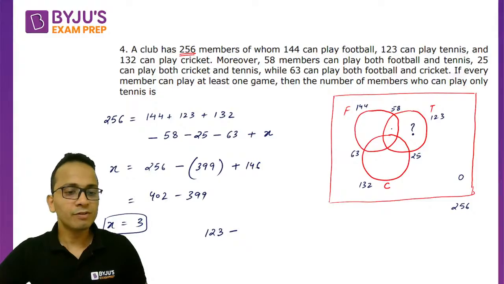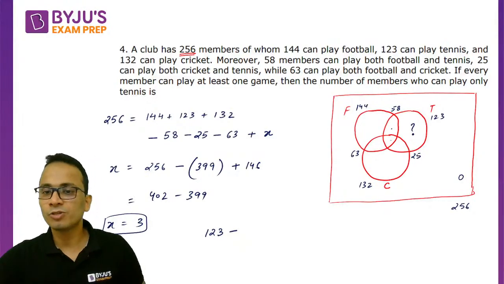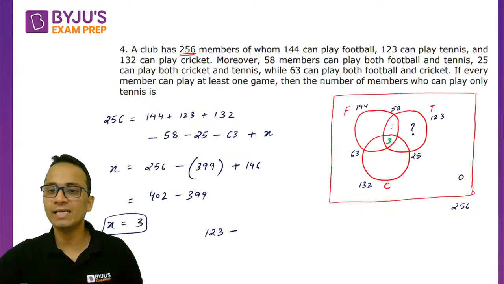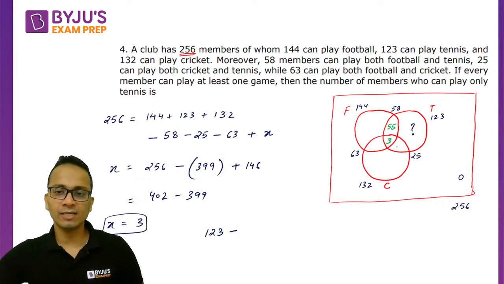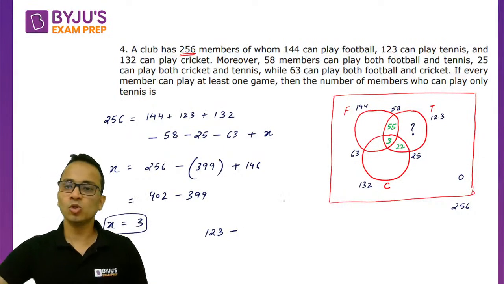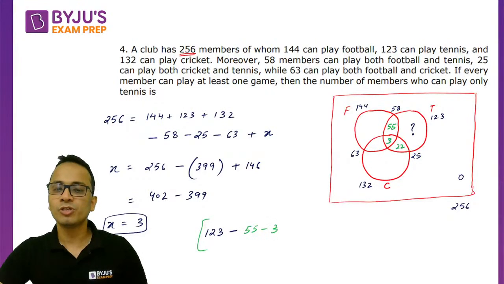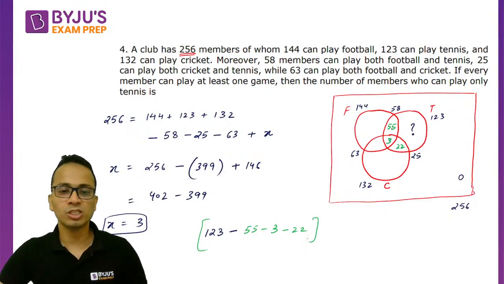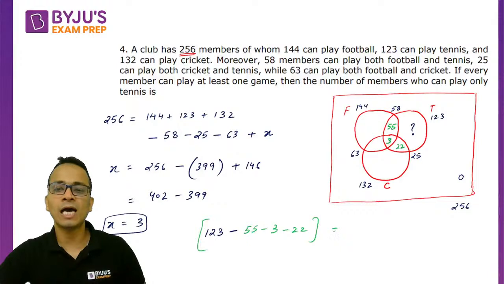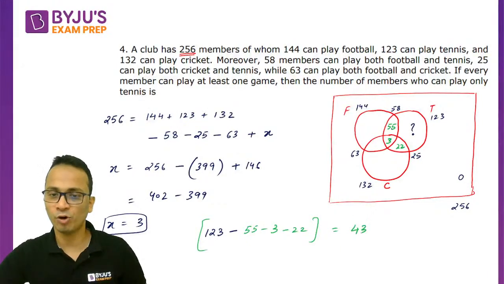So if the value of x is 3, so the value of only football and tennis, this region will be 58 minus 3, that is 55, and only tennis and cricket will be 22. So only tennis का वैल्यू निकालना है अगर, so 123 में से 55, 3 and 22, just subtract these three regions and you will get the answer as 43.